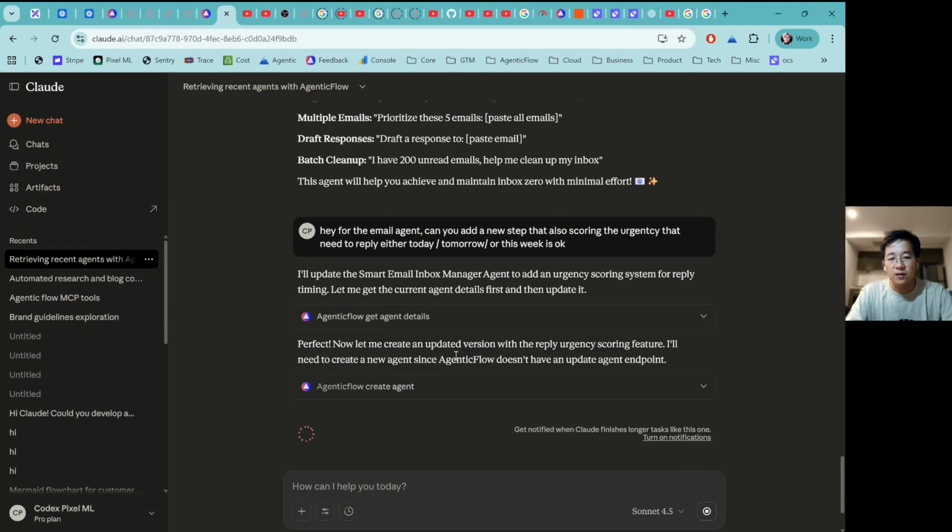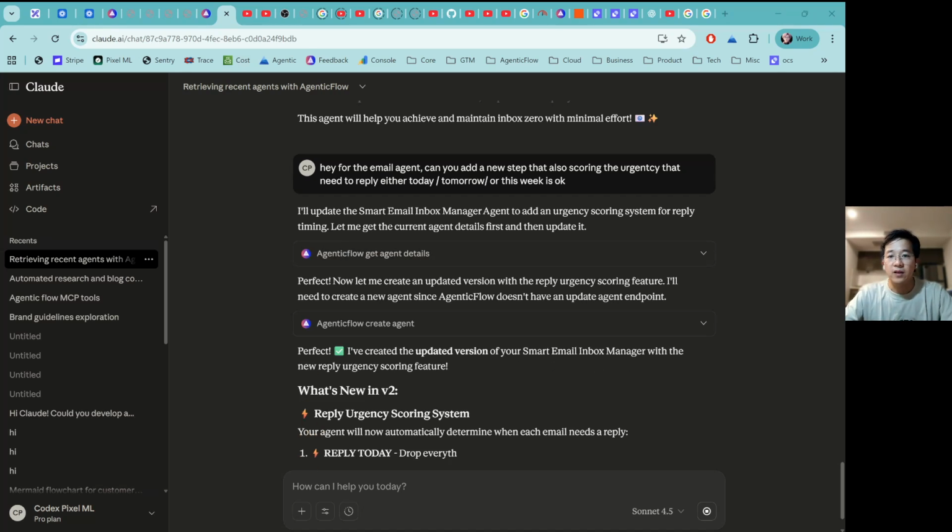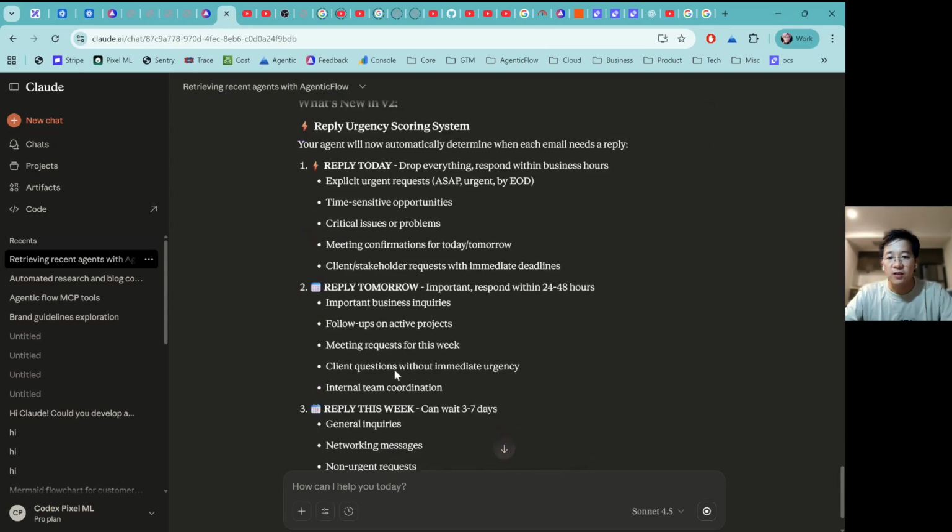On this part, okay, I think this is not using the update agent, which seems weird to me. But basically, you get an idea, right? So you can actually talk to Claude so that it's going to do some kind of work with the agent for you. You can create an agent and do different parts of the work. Okay, it is doing it now. Okay, it created an updated version.